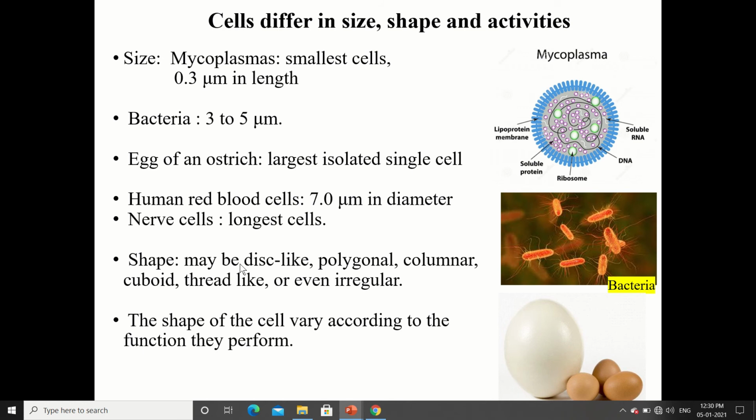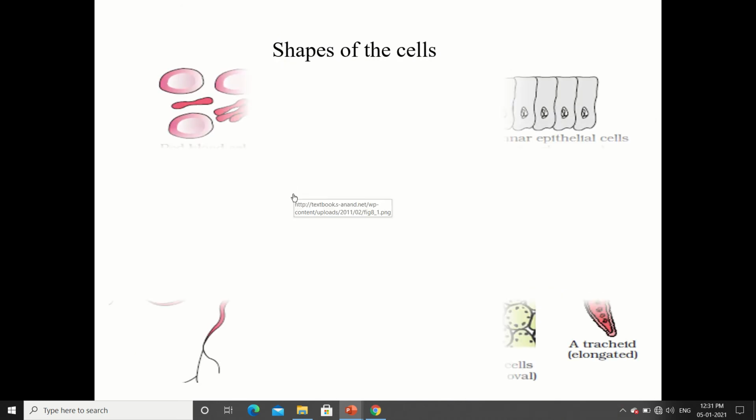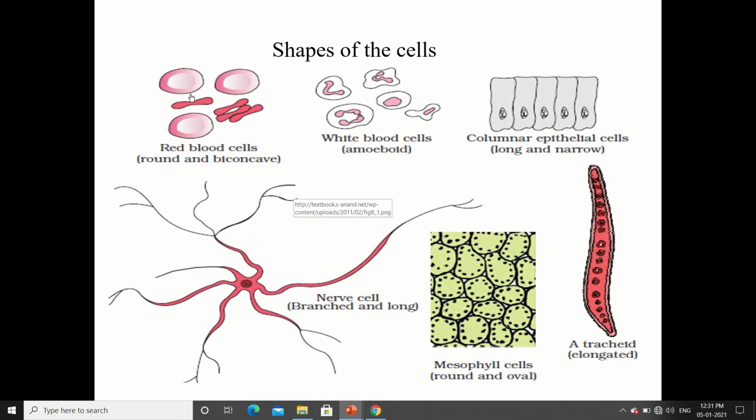The shape of the cell may be disc-like, polygonal, columnar, cuboid, thread-like or even irregular. The shape of the cell varies according to the function they perform. Here are some shapes of cells. Red blood cells are oval, round and biconcave.